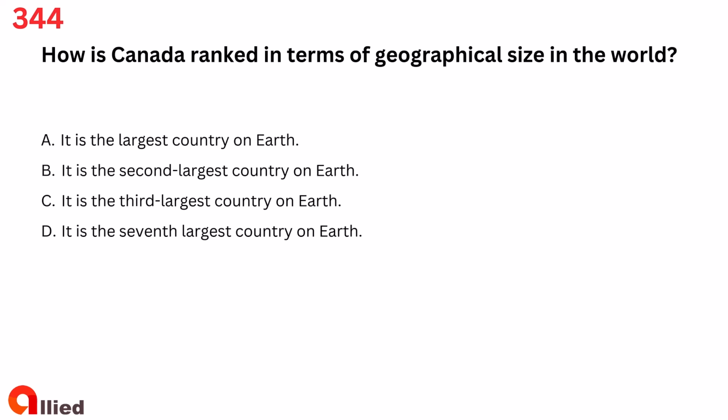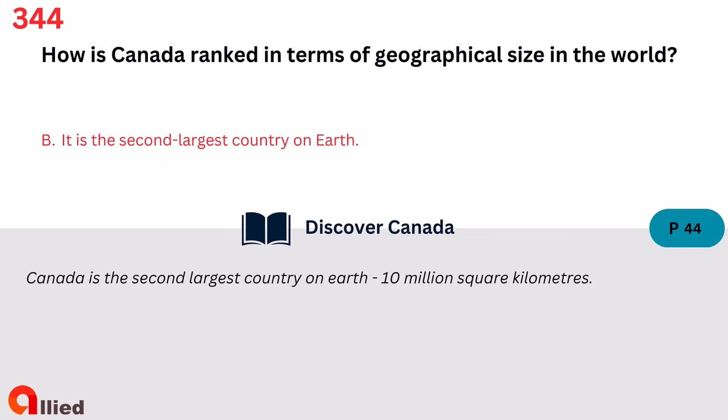Question 344. How is Canada ranked in terms of geographical size in the world? A. It is the largest country on Earth. B. It is the second largest country on Earth. C. It is the third largest country on Earth. D. It is the seventh largest country on Earth. The answer is B. It is the second largest country on Earth.